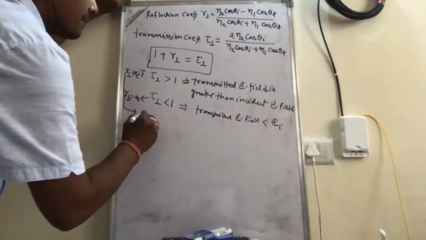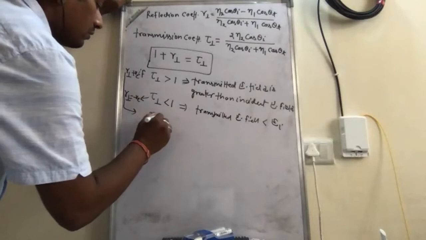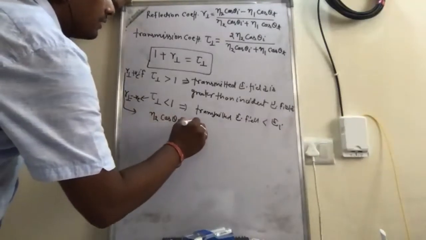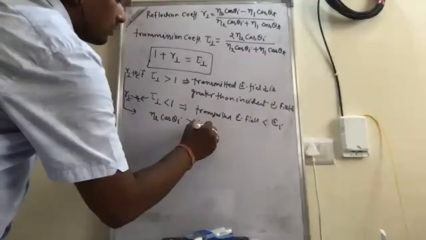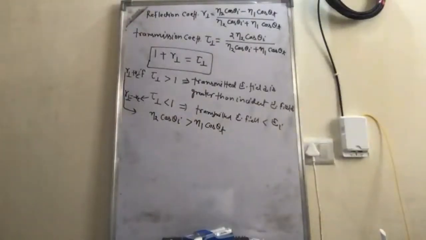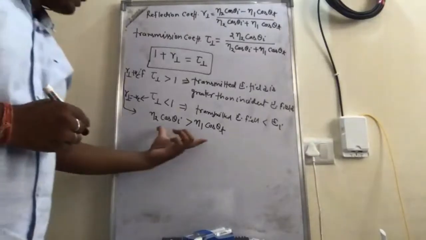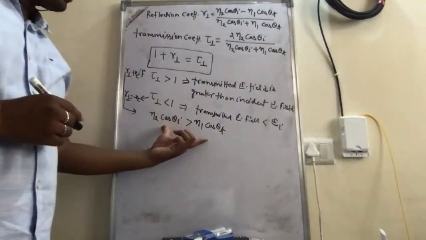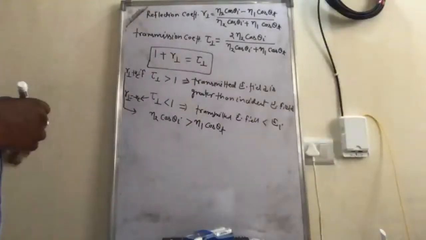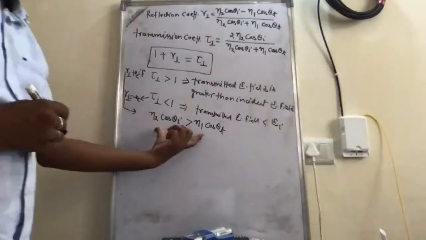So eta 2 cosine of theta I is greater than eta 1 cosine of theta t. So this is the condition. If this condition is satisfied, then this transmitted electric field will be greater than the incident electric field. Now let us solve this further.